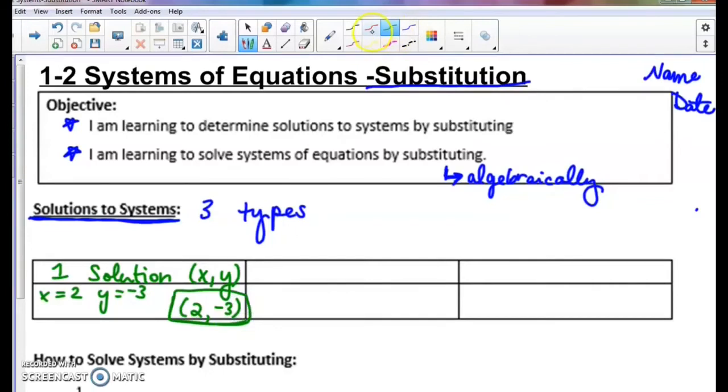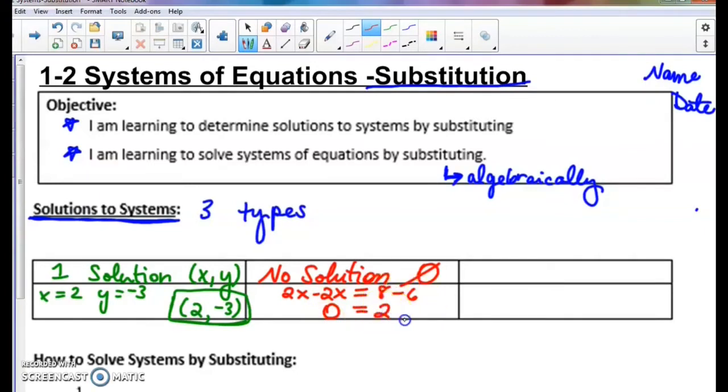Our second type of solution we can get is no solution. And if you remember from graphing, no solution is when your lines are parallel. There's no point of intersection, so you put the circle with a line through it for no solution. Now this is different. It's going to make you think back to Algebra 1 for a moment, because algebraically you'll end up with a step somewhere along the line that looks like 2x minus 2x equals 8 minus 6. So 2x minus 2x is just 0, because 2 minus 2 is 0. You don't have to show the x, because 0 times x is still 0. 8 minus 6 is 2.